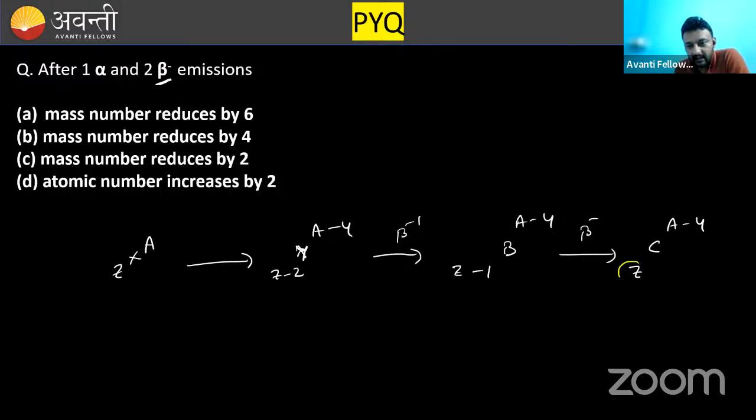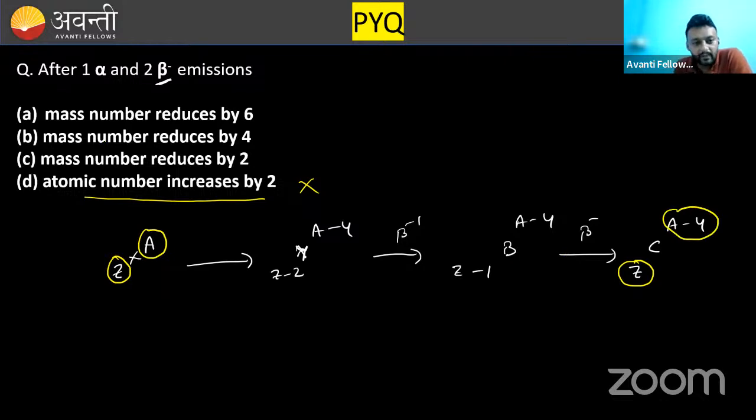So which option is correct? One thing is atomic number will remain same in the process. So they are saying atomic number increases by 2. That means this is wrong. Another thing you can see that parent nuclei has mass number A and this has mass number A minus 4. That means mass number reduces by 4, which is option number B, which is correct. And all other are wrong. So which is correct option? Option number B is correct.